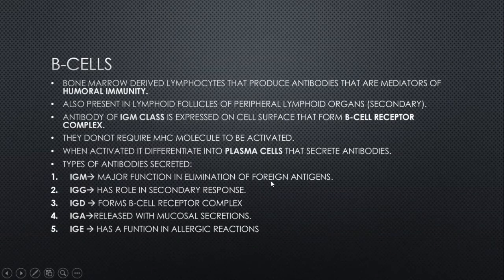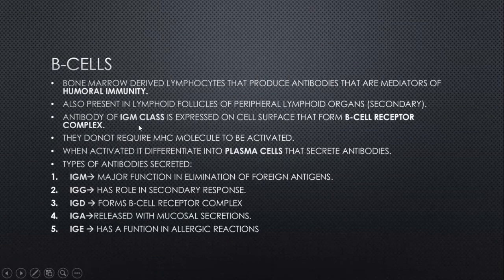IgG antibodies have a role in secondary response, when the same antigen is exposed a second time. IgD antibodies also form the B cell receptor complex, together with the IgM class. IgA is released with mucosal secretions, and IgE has a role in allergic reactions.